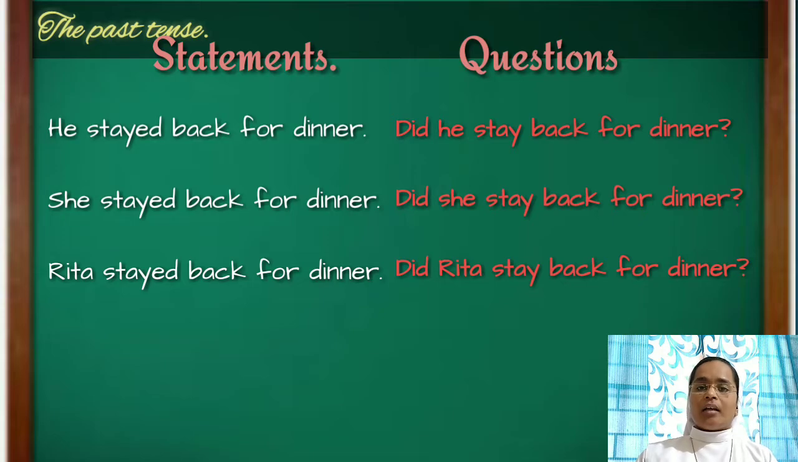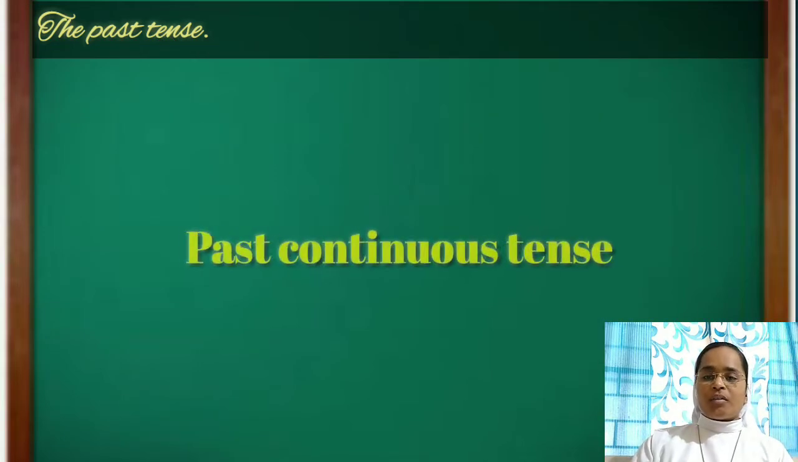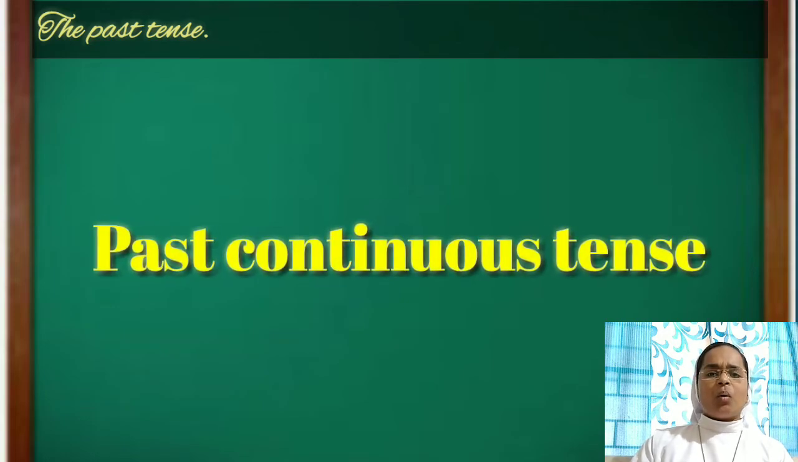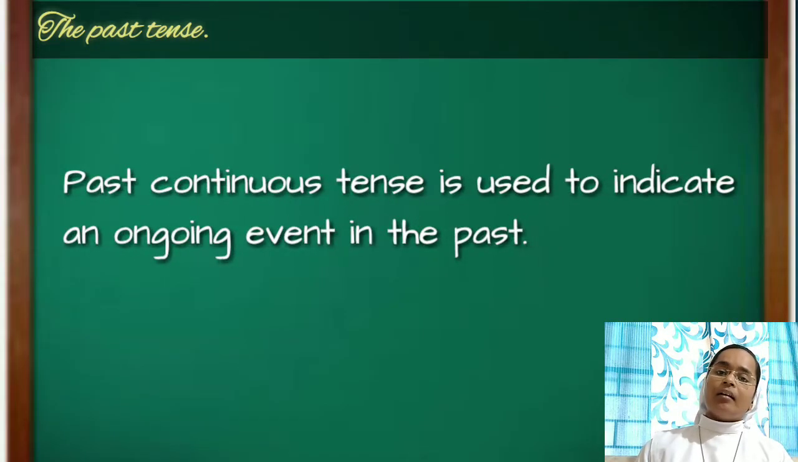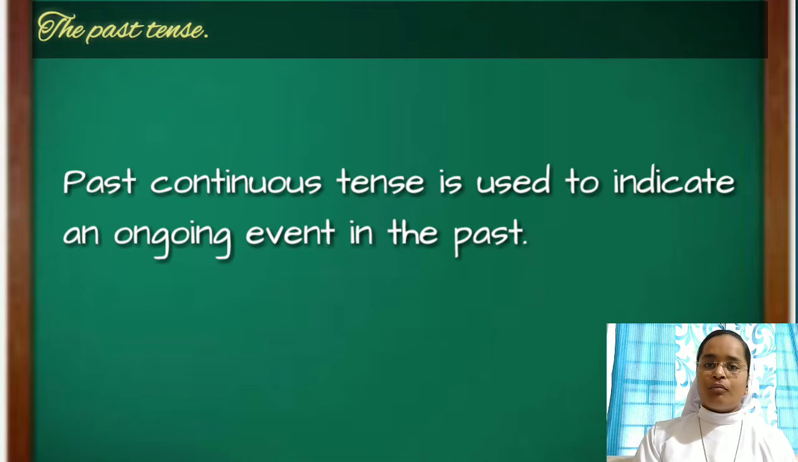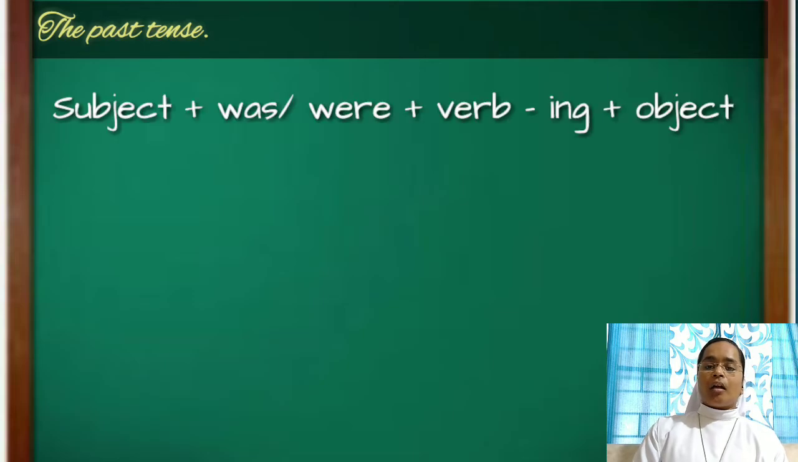The very important thing here is that when we make a question sentence, we need to end the sentence with a question mark. Now we are going to see the past continuous tense. What does this tense indicate? This tense indicates an ongoing event in the past. Let's now learn how to formulate the past continuous tense. Here we use the past tense of the verb to be, that is was or were. So our formula is subject plus was or were plus the ing form of the verb and object.